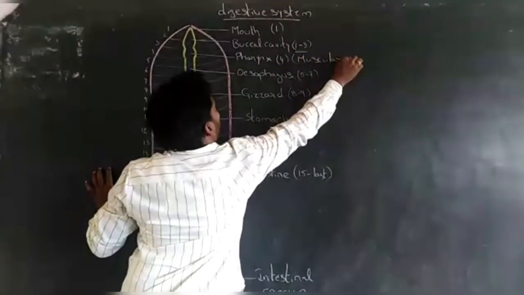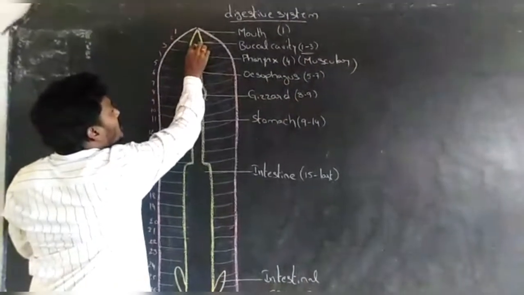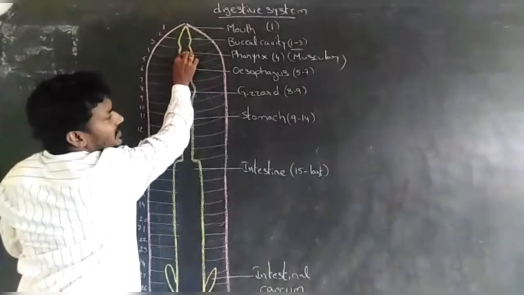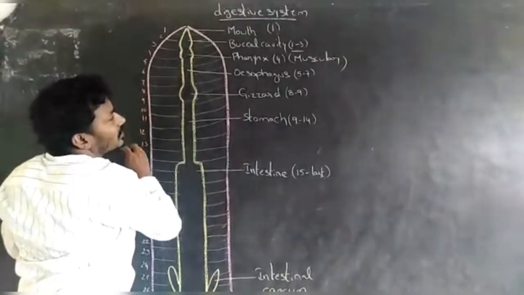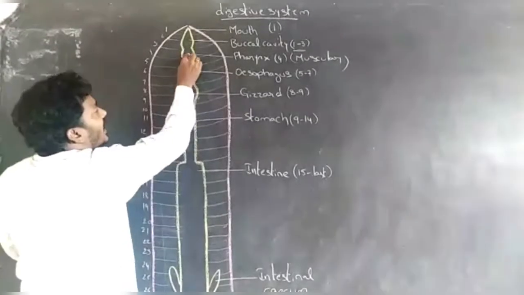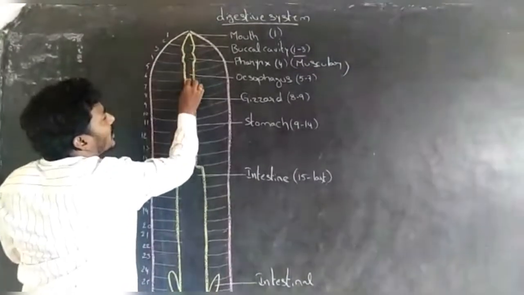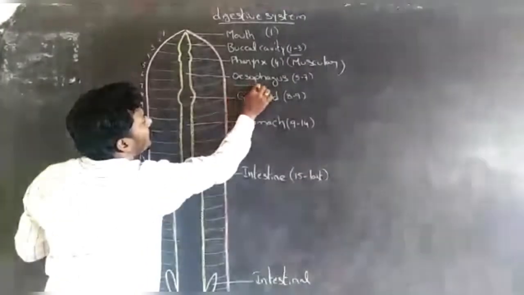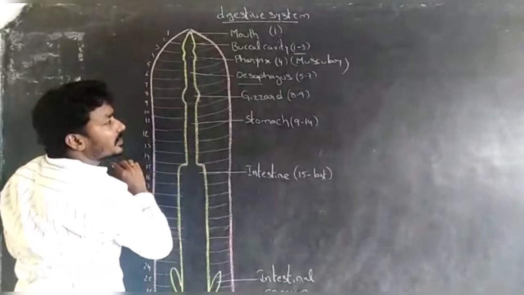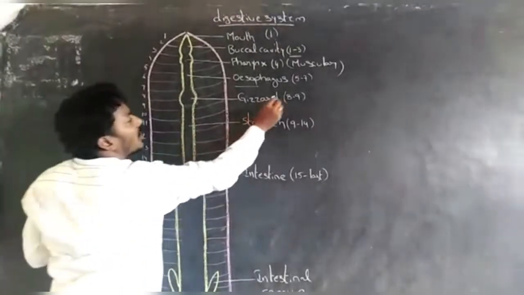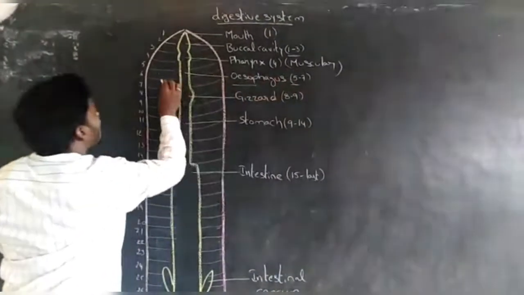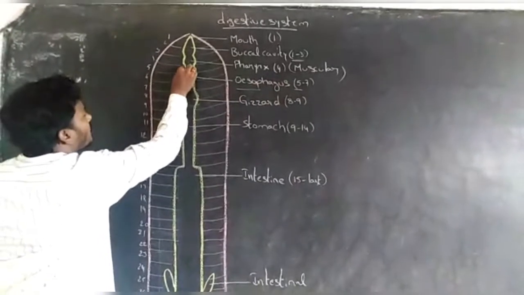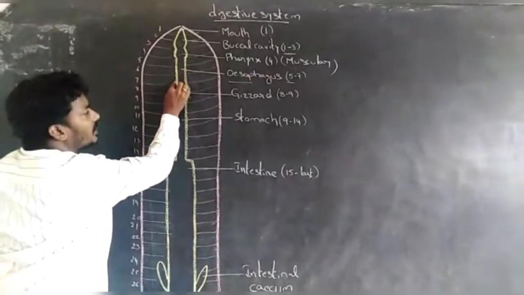The pharynx occupies the fourth segment. The pharynx opens into a short narrow tube called the esophagus. The esophagus occupies segments 5 to 7.